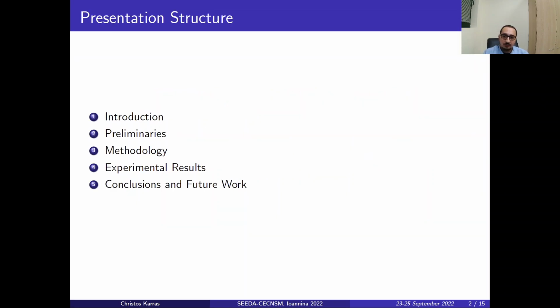Starting off with the outline of this presentation, first we will see some introductive elements about graph clustering and some of its usages. Next, we'll go through the preliminaries and basically the two methods that we implemented, the global spectral clustering and the local graph exploration. In the third section, we will go into further details about these two methods and how we implemented both of them. On the fourth section, we will discuss the experimental results and their findings, and finally, we will discuss some future directions of this work.